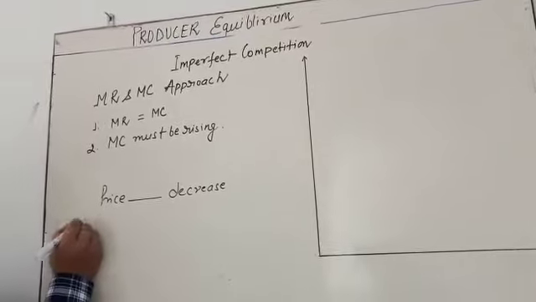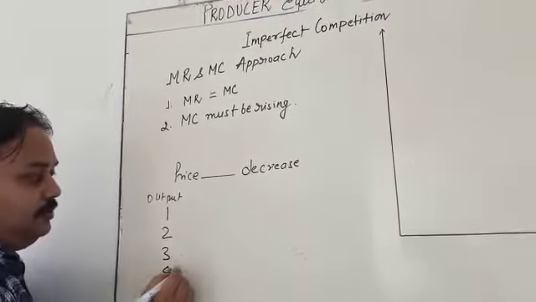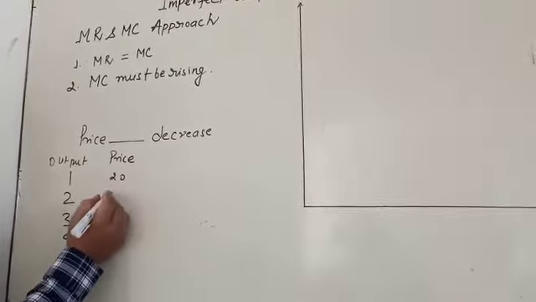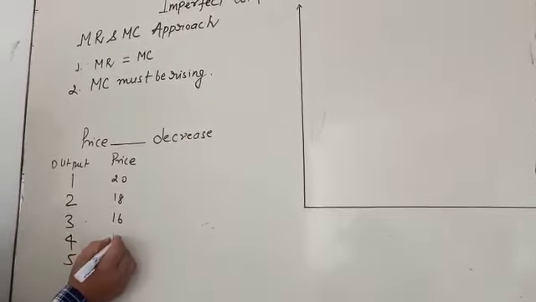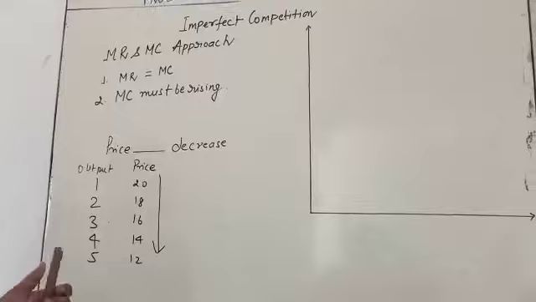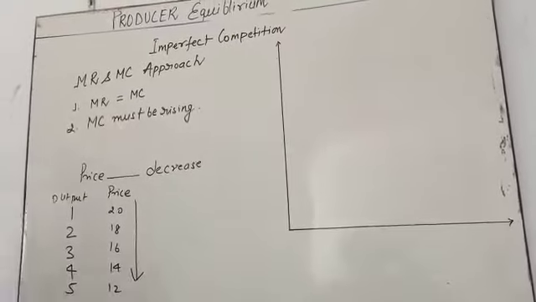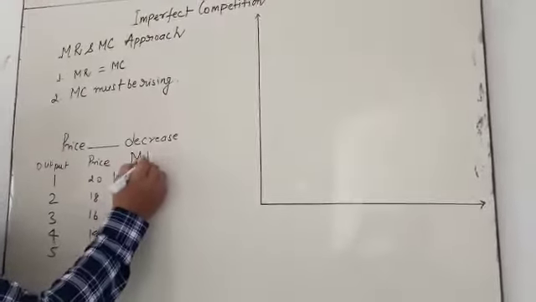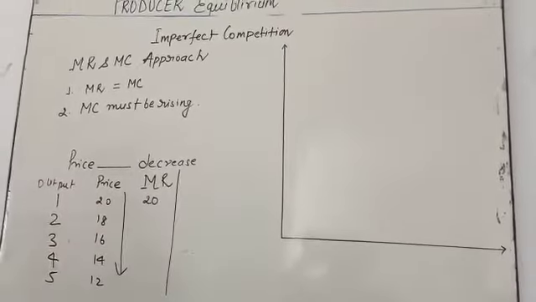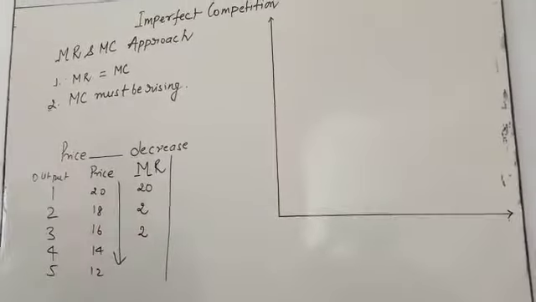Whatever output is being produced, suppose 1, 2, 3, 4, 5 units, the price of output is going to decrease: 18, 16, 14, 12. It means the price is decreasing. If the price is decreasing, marginal revenue also decreases. The first marginal revenue is 20, suppose, and you have to see that it is going to decrease.